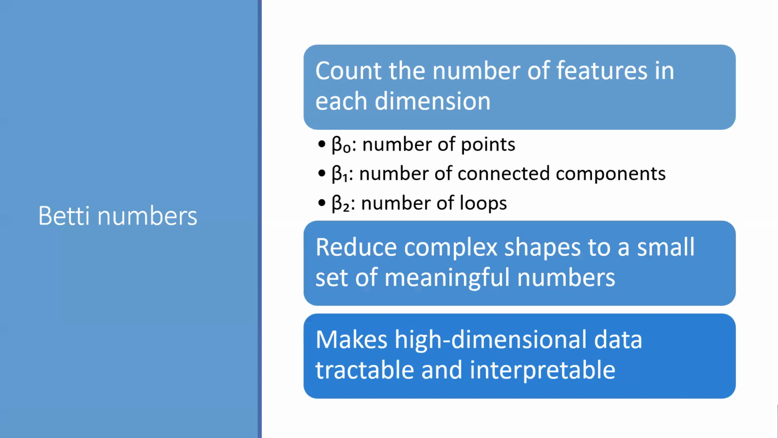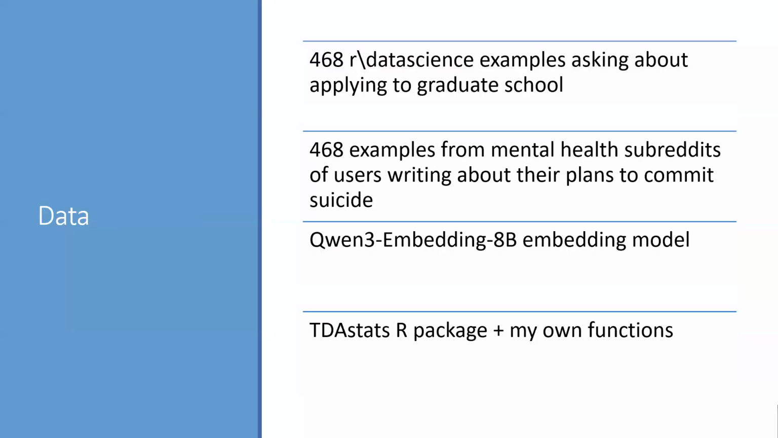So Betti numbers provide a way to quantify homology. They tell us how many connected components, loops, or cavities are present in a data set. This allows us to reduce a high-dimensional shape into a small number of meaningful summaries, and as the geometric features change with the threshold, so too do the Betti numbers.